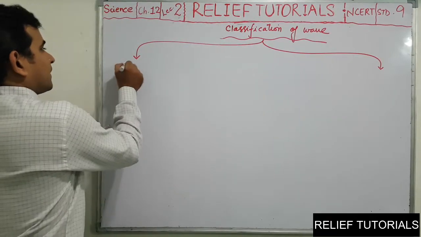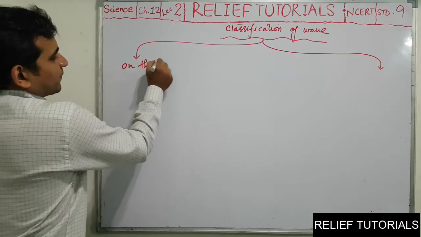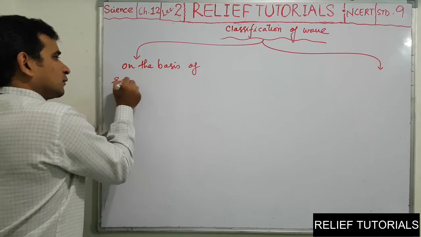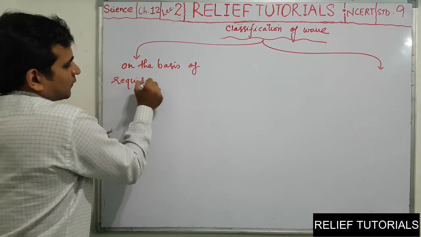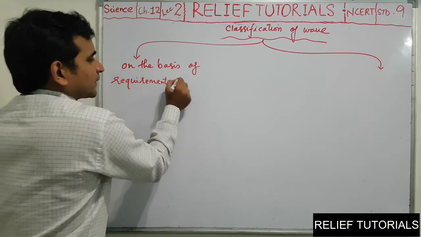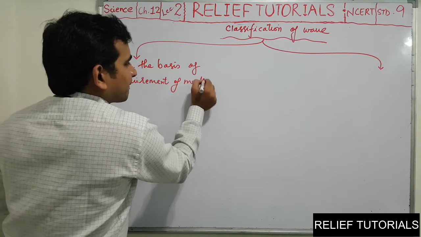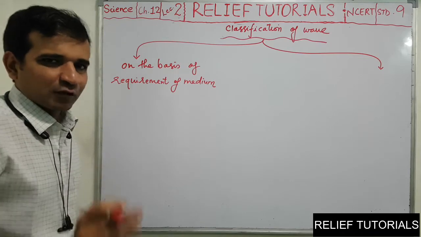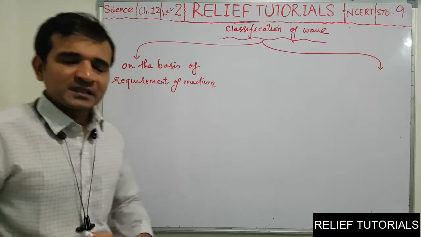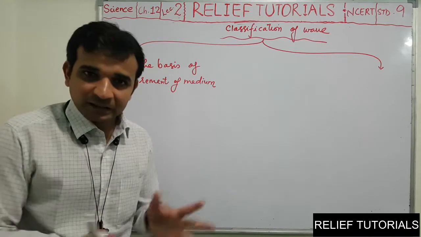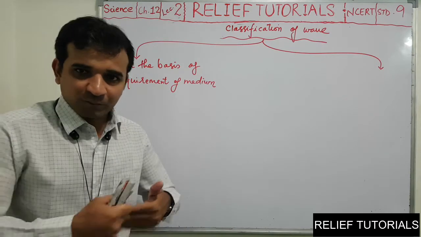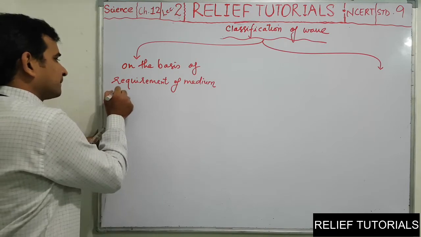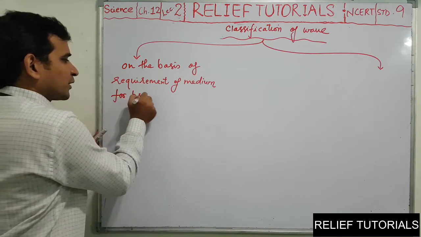One, on the basis of requirement of medium, whether the wave requires a medium, means whether the wave requires the particles of any material for propagation. So on the basis of requirement of medium for propagation.